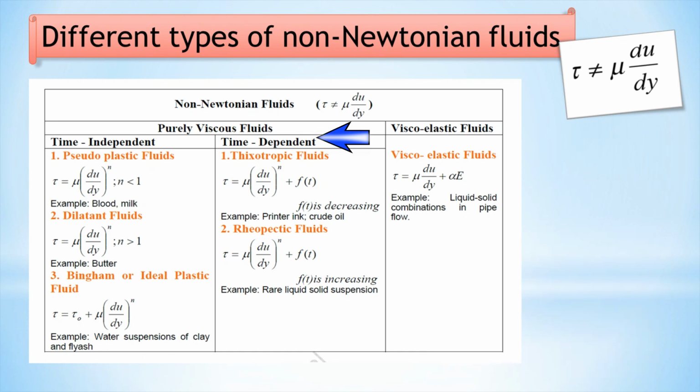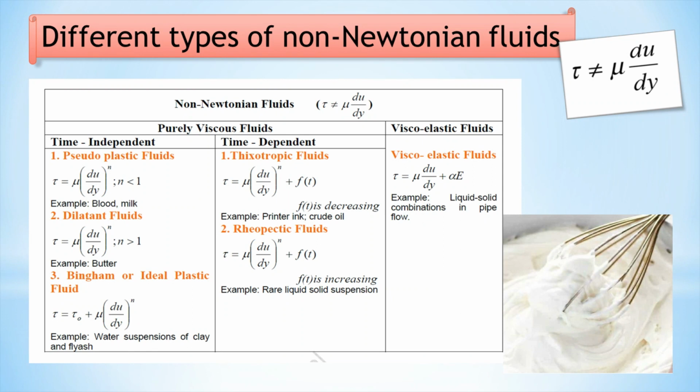Next one is a rheopectic fluid. In a rheopectic fluid, the viscosity increases with stress over time. These both fluids are functions of time. For example, we can consider the example of cream. In cream, the longer you whip it, the thicker it gets.